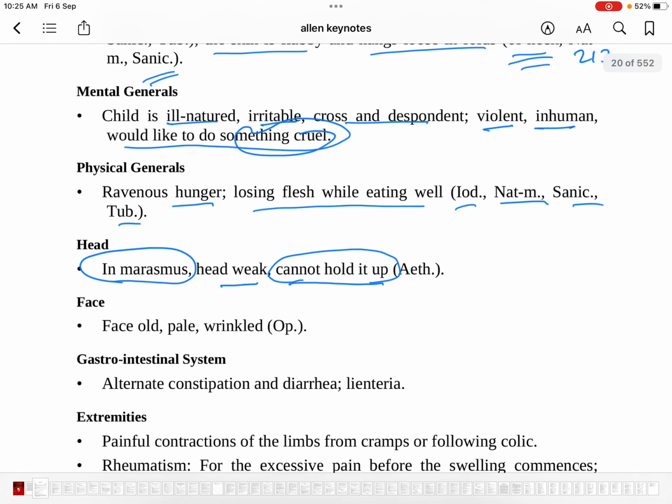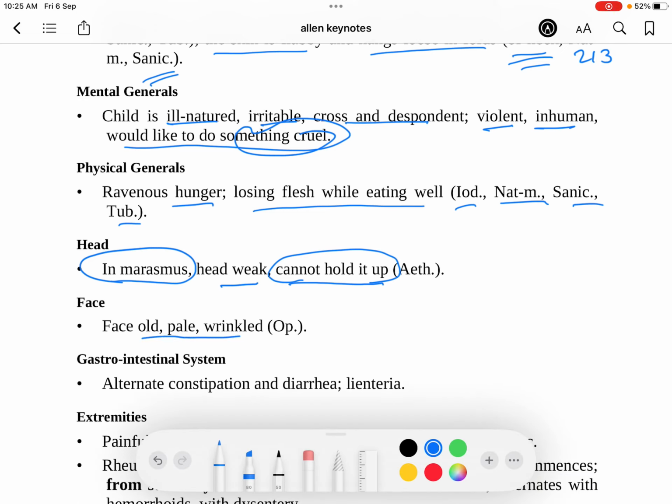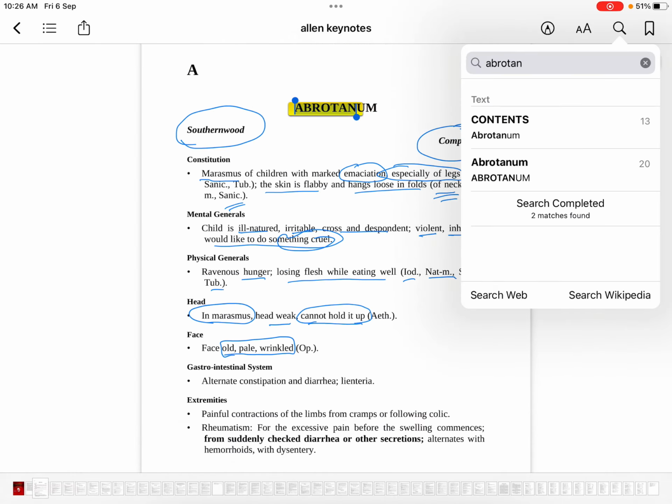Now they want to discuss the face of Abrotanum, where he's saying the face is old, pale, wrinkled. Okay, so obviously marasmus has wrinkles, but now even the face of the child looks old, pale, wrinkled. Fine. Asking to compare with opium, so I want you to go to opium.